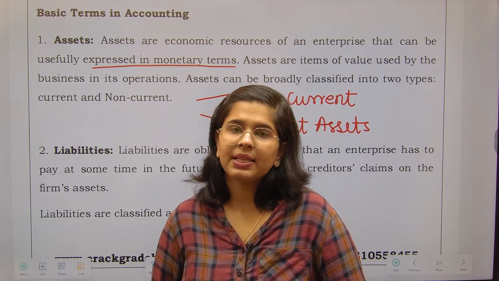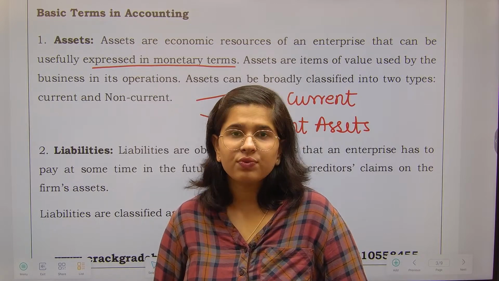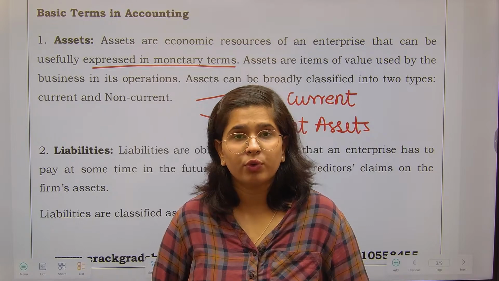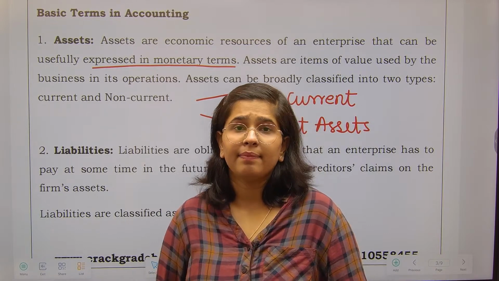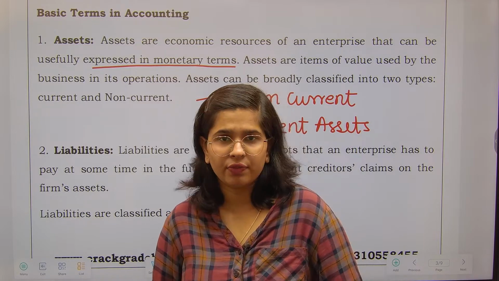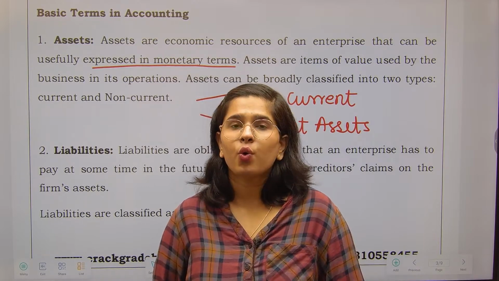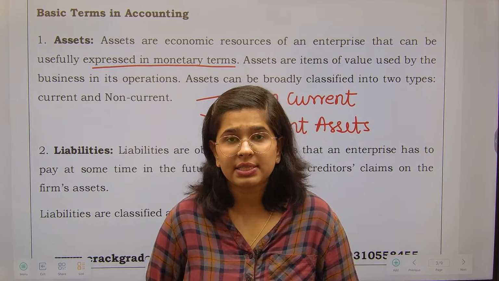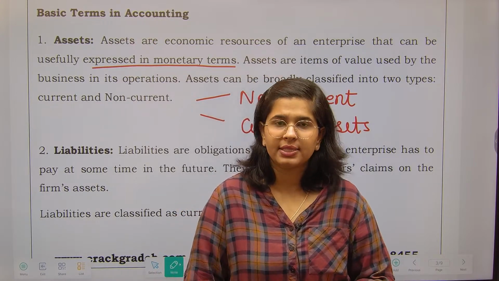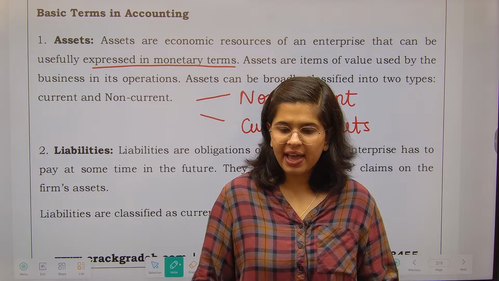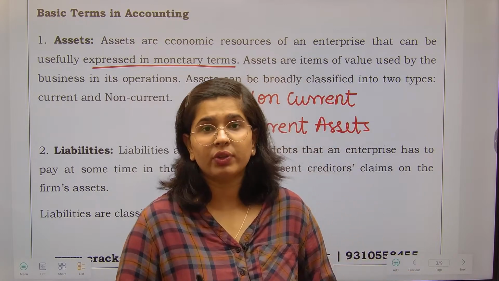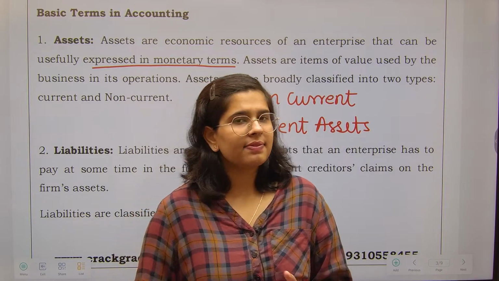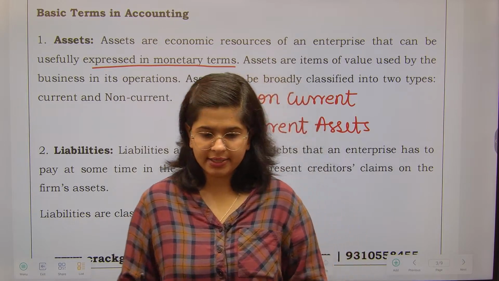So assets, अभी आप इतना समझिए that there are non-current assets which are there in the business for a period of more than 12 months, and such things are obviously your land, building, machinery, furniture, such kind of things. ठीक है, current assets will be there in my business for a period of less than 12 months, like my stock. Obviously, if I have manufactured something, I am intending that I will be able to sell it within a period of 12 months. That is why it is called current assets.